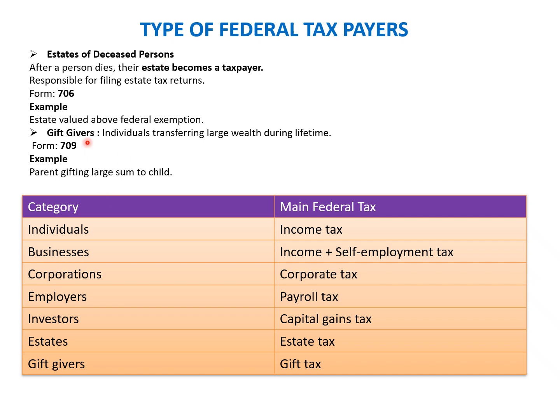And then we have the gift givers, individuals transferring a large amount of wealth during their lifetime. They have to file the return if they make a gift to an individual recipient which is more than 70,000 per gift, then they have to file the return.